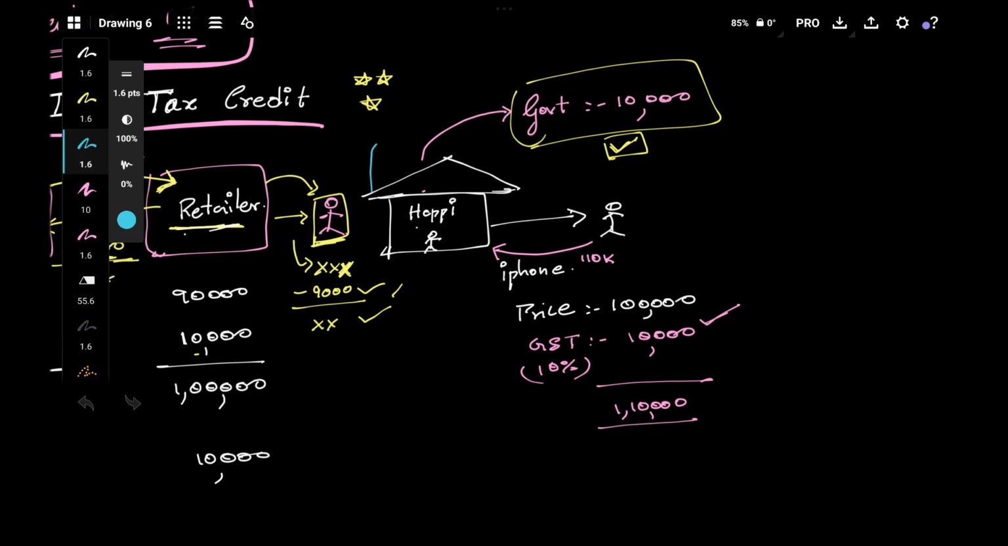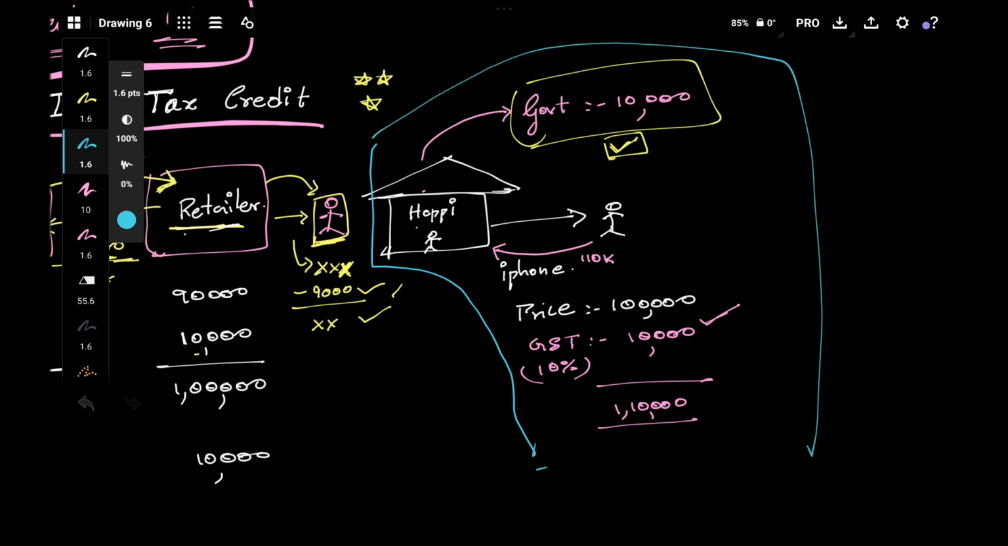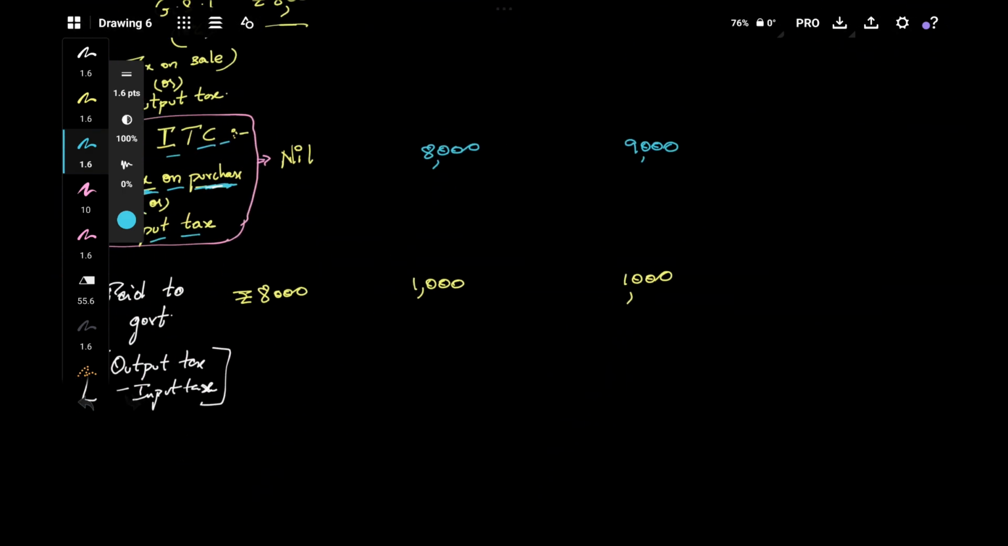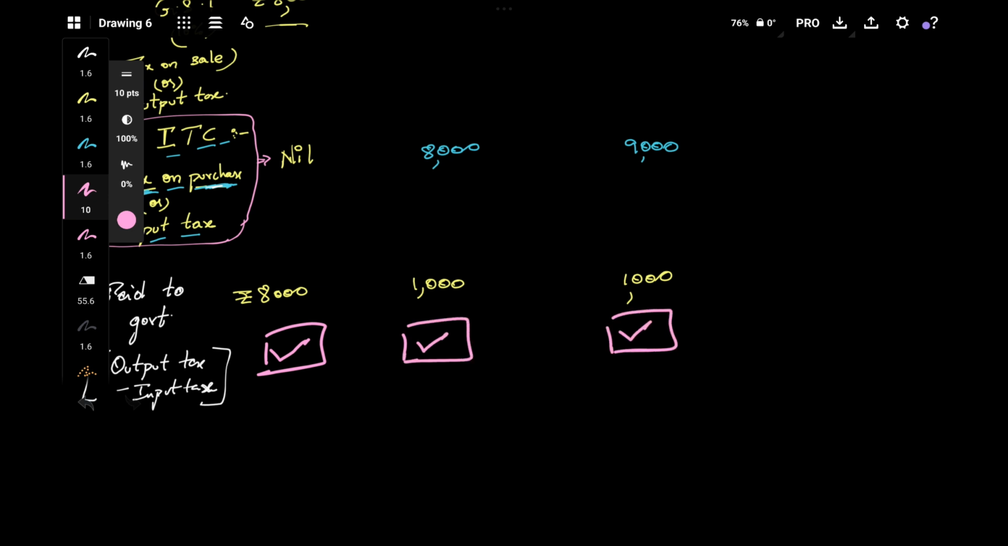You can look at it here. So actually on this Happy Mobile Store, this Happy Mobile Store made some sale. On that the government should have received 10,000. But this 10,000 the government is receiving in different stages. So it has received 8,000 here, it has received 1,000 here, it has received 1,000 here. So in total this comes to 10,000.